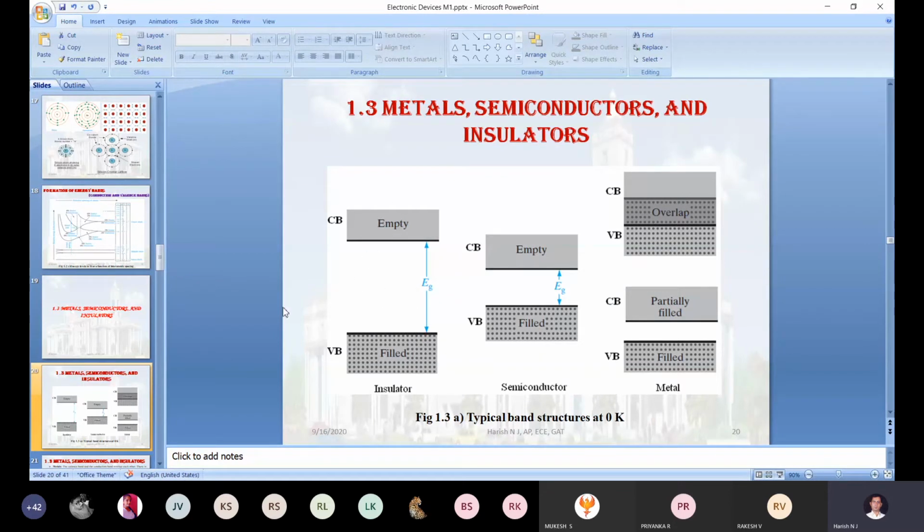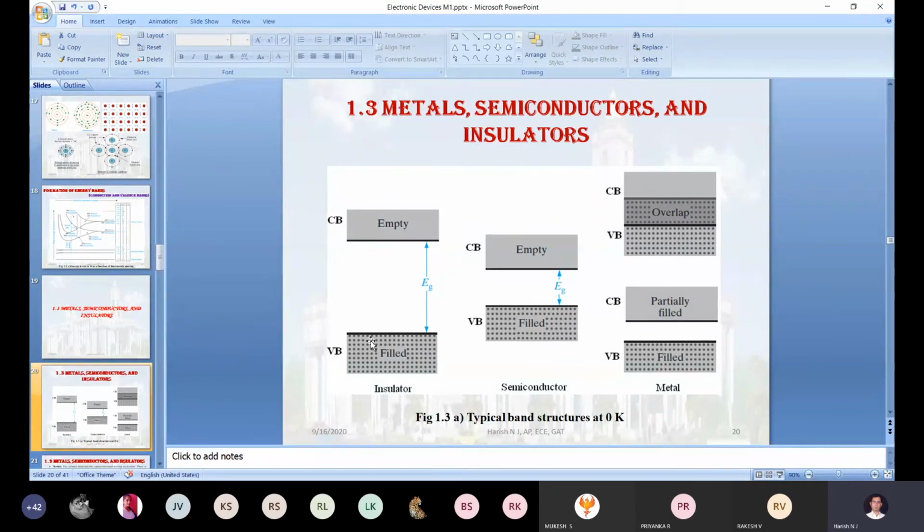Correct. So now, initially how will the electron distribution be in the insulator? Just check it out. Here also there are 3 bands. One is the valency band, the middle one is the energy gap band, and the third one is the conduction band. Initially the valency band is full of electrons.